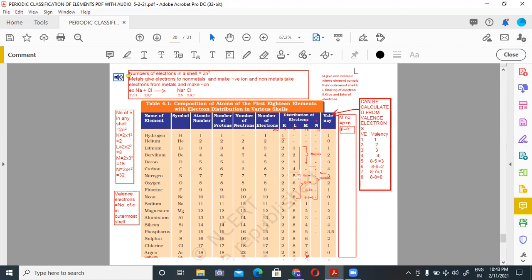Valence electrons are 4, valency will be 4. Valence electrons are 5, valency will be 8 minus 5 is equal to 3. Valence electrons are 6, valency will be 8 minus 6 is equal to 2. Valence electrons are 7, valency will be 8 minus 7 is equal to 1. Valence electrons are 8, valency will be 8 minus 8 is equal to 0.